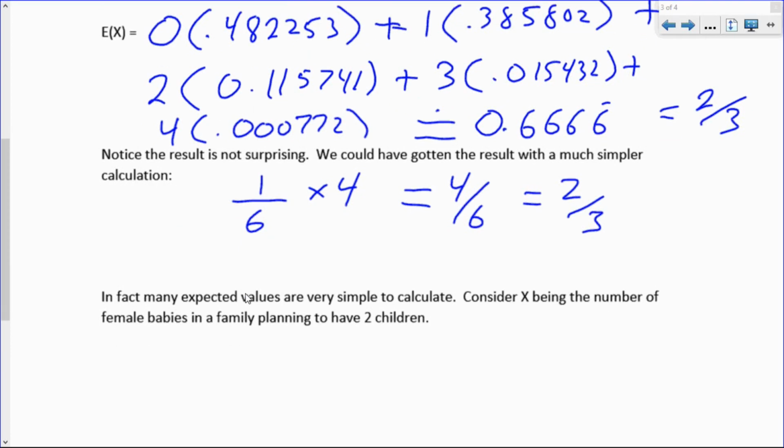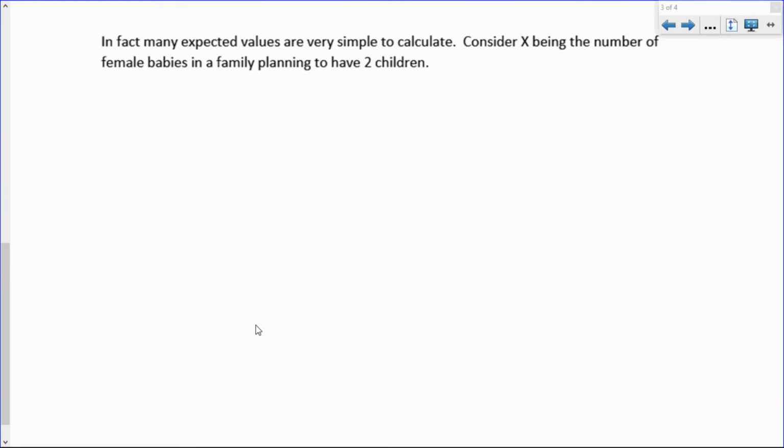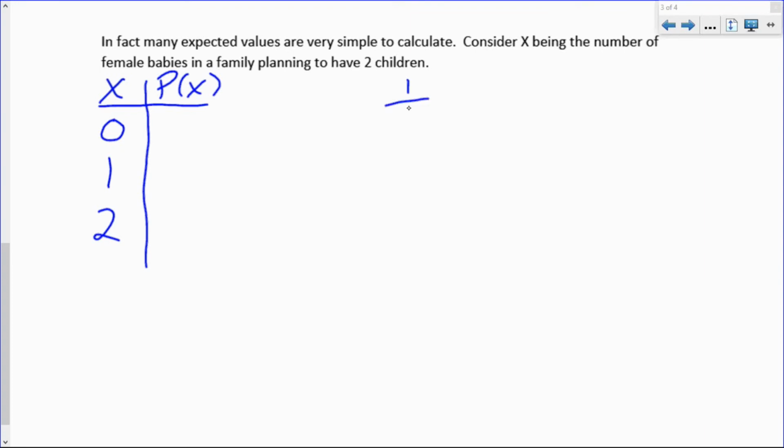Let's consider another probability distribution and another expected value. Consider X being the number of female babies in a family planning to have 2 children. Let's assume that there's a 50% chance your baby is a female and a 50% chance your baby is born a male. So if you're having 2 children, you might have 0 female babies, 1 female, or 2 females. What's the probability of not having any females? Well, that means the first child is a male and the second child is a male. Half times a half, the probability of that is 1/4.